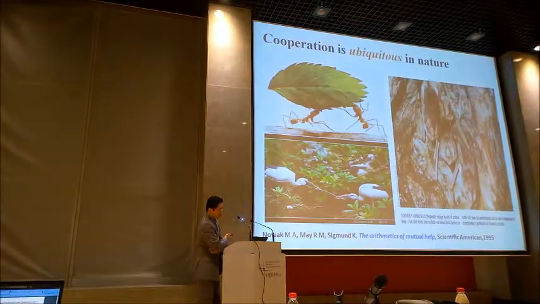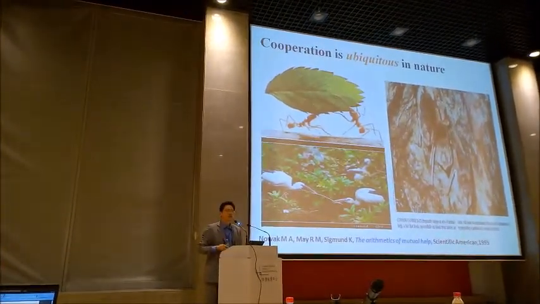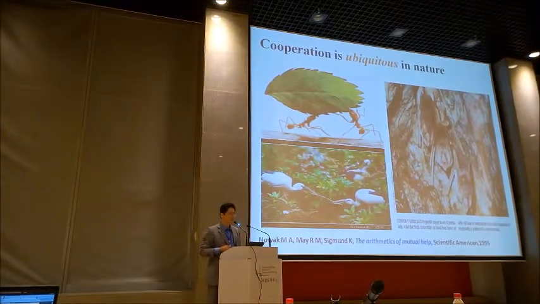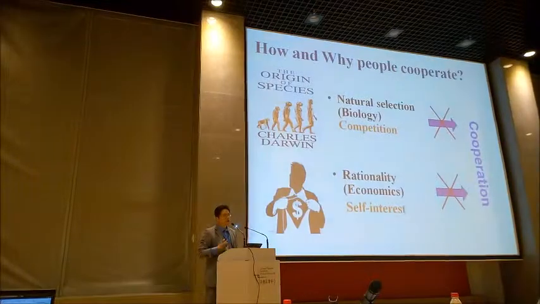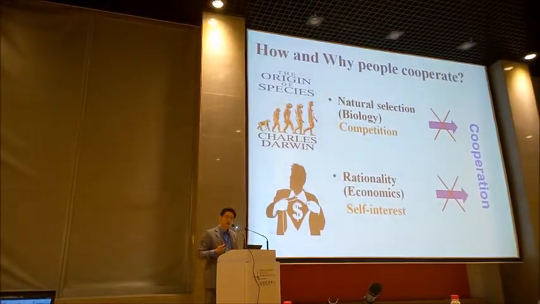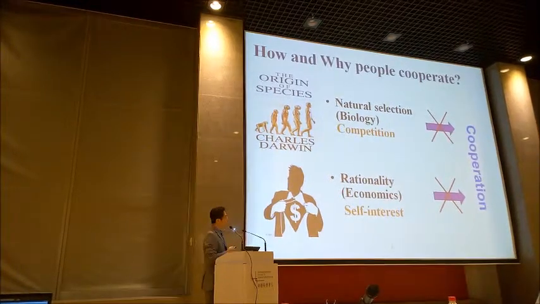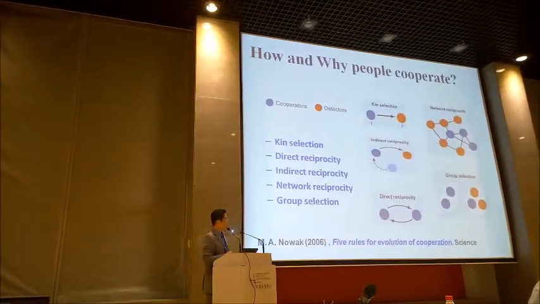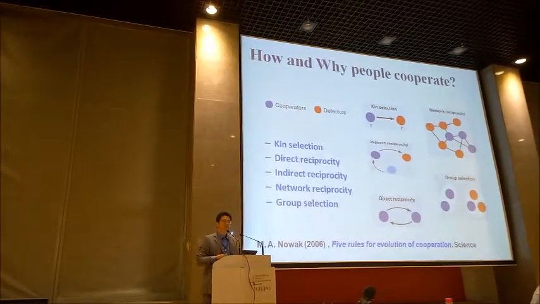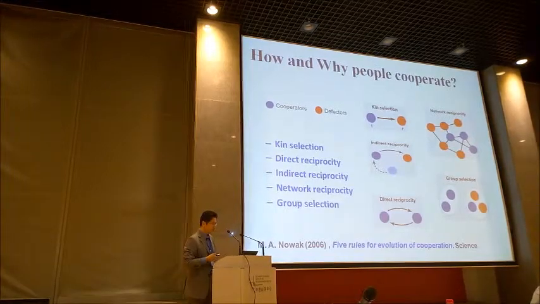And I can see this time, because everybody here in this room believes that cooperation is ubiquitous in nature and also in our human society activity. But we also know from biology and economics that, for many reasons, generally we cannot achieve cooperation. So some time ago our work summarized some rules to achieve cooperation, for example from kin selection and others.